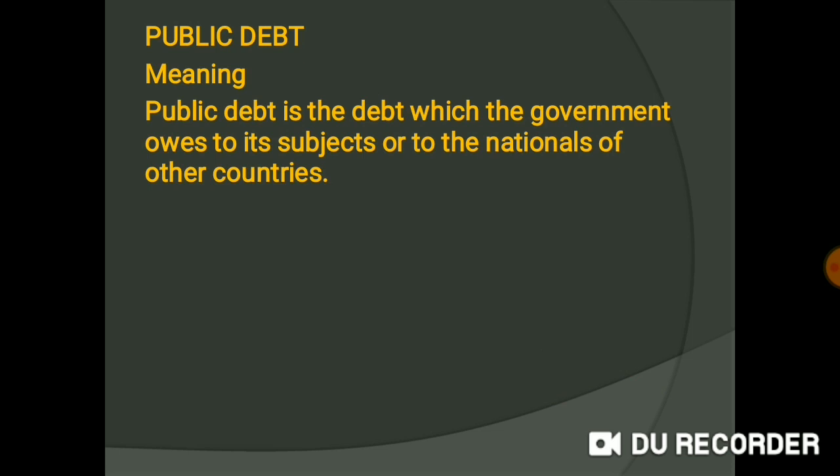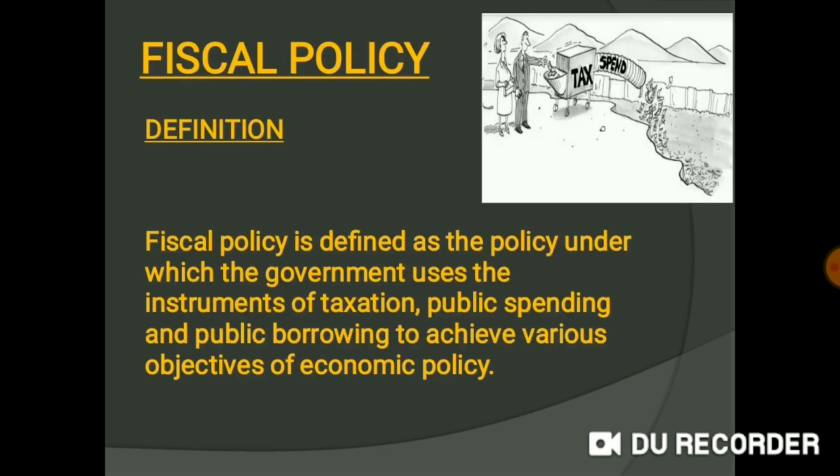So, those borrowings that the government takes from the public or from other sources are known as public debt or public borrowing.